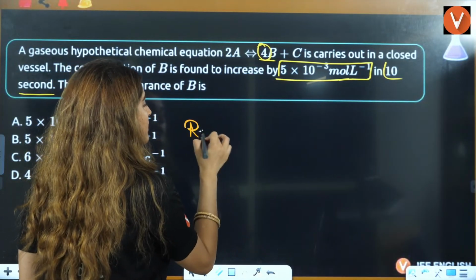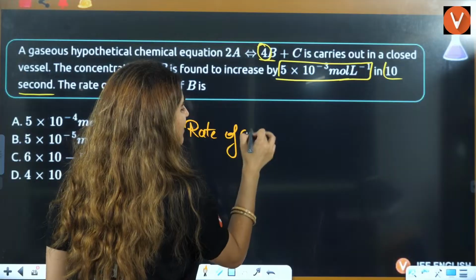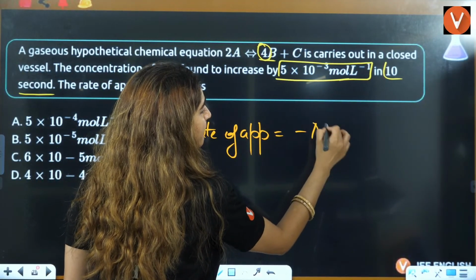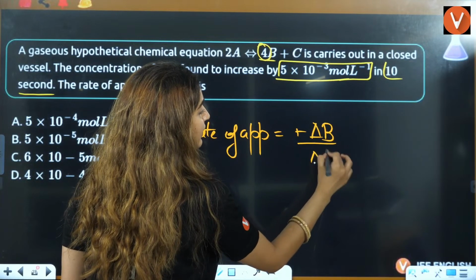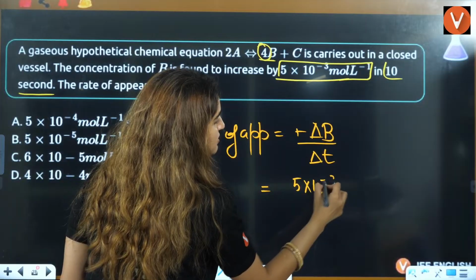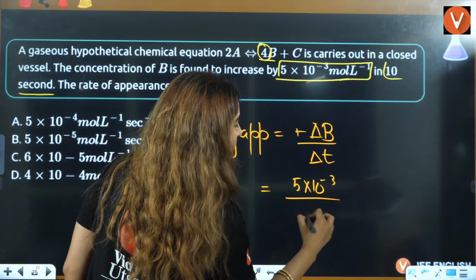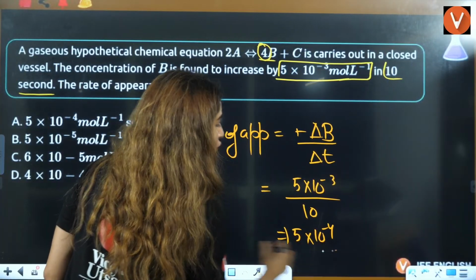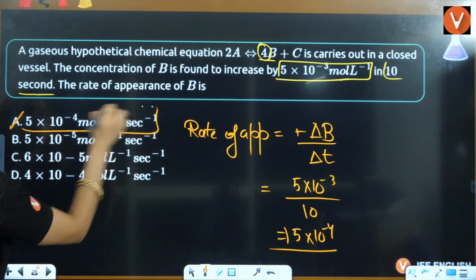So what is the rate of appearance? Rate of appearance is simple. It is minus delta B or positive delta B by delta T. So delta B is 5 into 10 raised to power minus 3, divided by 10. It is going to be 5 into 10 raised to power minus 4, and that is going to be the answer, right?